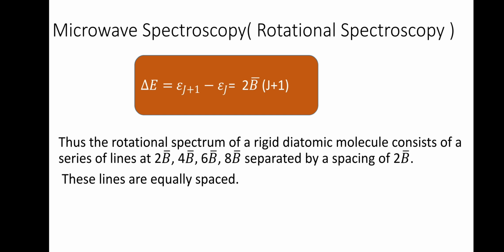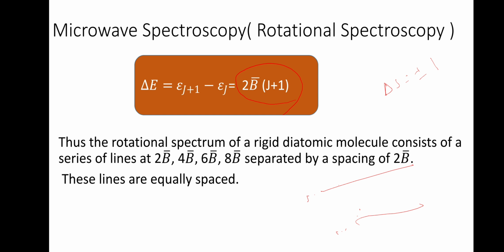And a transition is allowed only between delta J equal to plus or minus 1. So if you calculate between J equal to 1 and J equal to 0, that difference will be equal to 2 B bar into J plus 1.